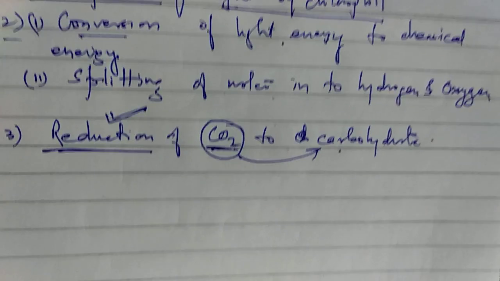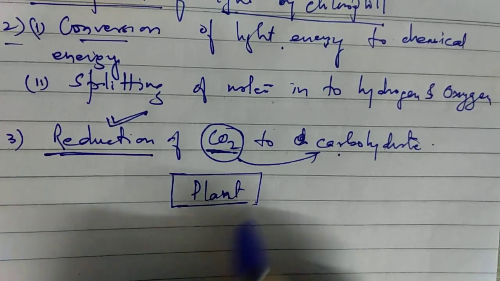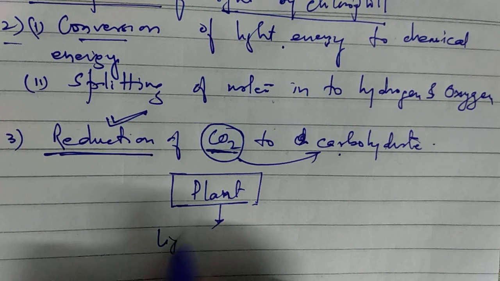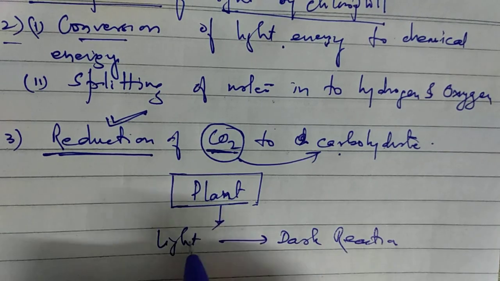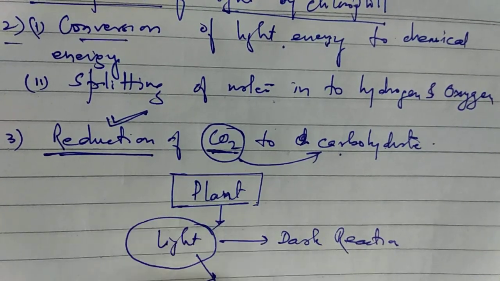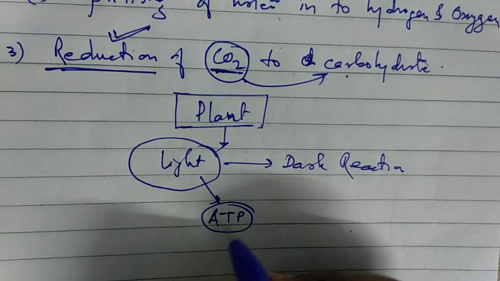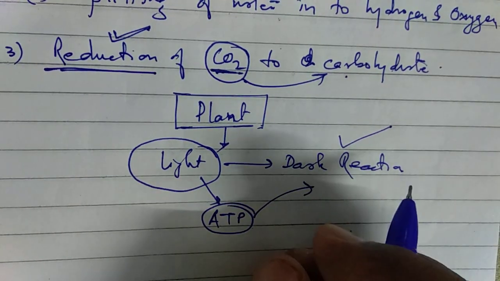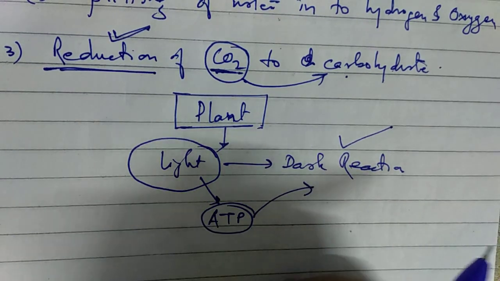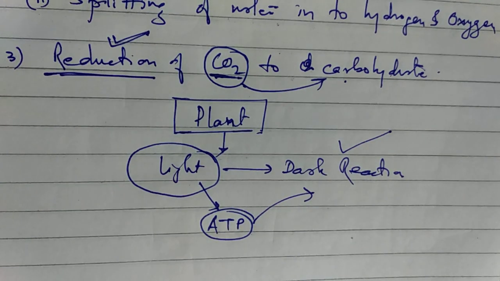Although in each and every plant it is not necessary that all these processes continue in a sequential manner, that after the light reaction the dark reaction will start. In some plants it is necessary to trap the solar energy, convert it into the form of chemical energy, that is ATP, and when it is required, this ATP is used for the process of dark reaction. So it is not necessary that once the light reaction starts, the product of each light reaction will be immediately utilized for the dark reaction. Sometimes the processes are carried out in a step by step manner.